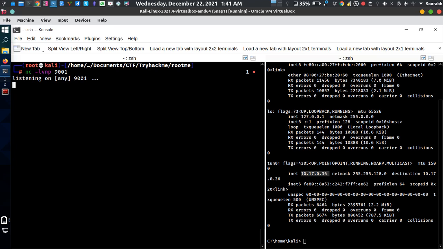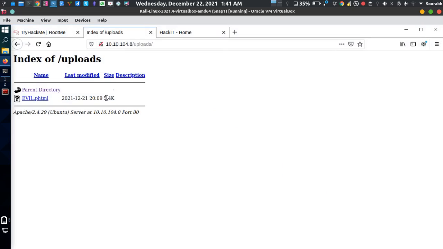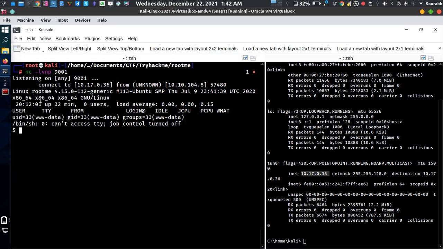You just have to hit enter here, and as you can see, your machine is actually listening on port 9001. That evil.phtml file actually triggers on that particular port 9001, running that PHP file and getting you a shell of this web server itself. You just have to click OK, click basically on the PHP file, and as you can see, we are in a machine itself. You just have to type id to know what user we are.